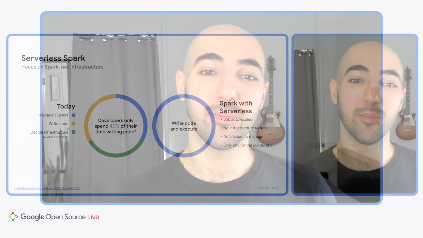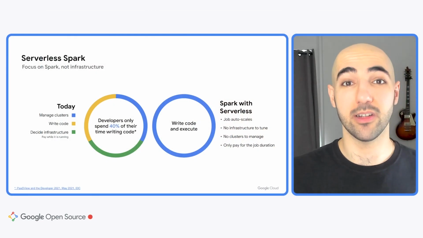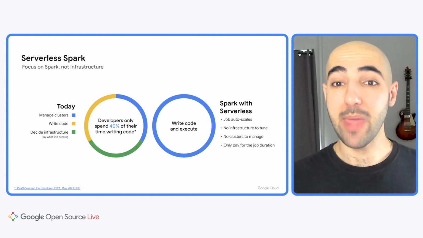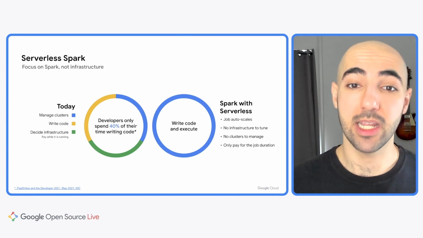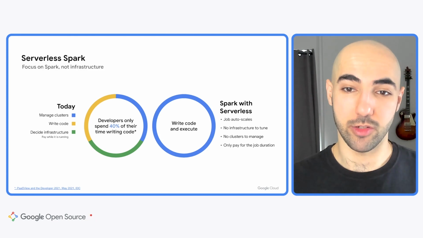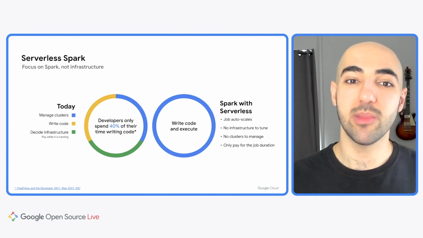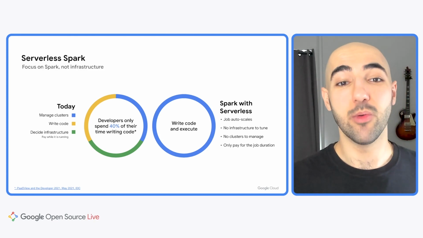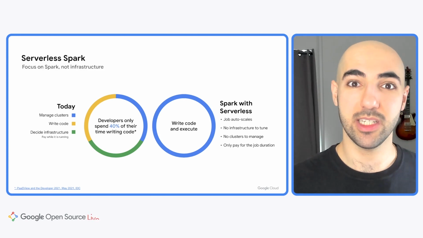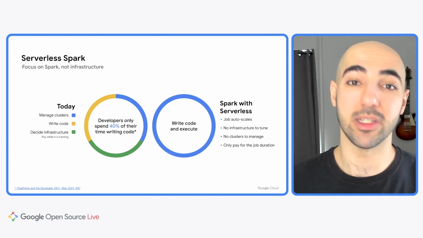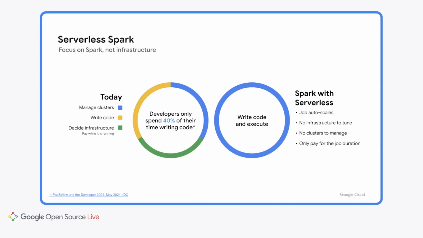So, why is serverless important? Well, Spark developers spend approximately 40% of their time writing code, with the remaining 60% going into planning, provisioning, and managing infrastructure. Spark is an extremely powerful data processing tool, and one of the key reasons for this is the complexity of the number of parameters and knobs that you can tune. So with serverless, the auto-scaling and infrastructure configurations are taken care of for you.